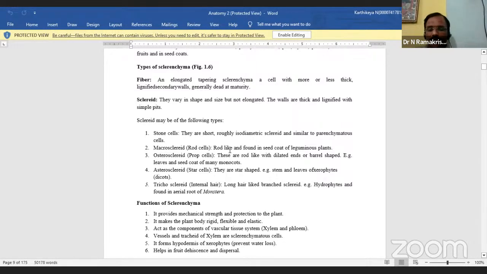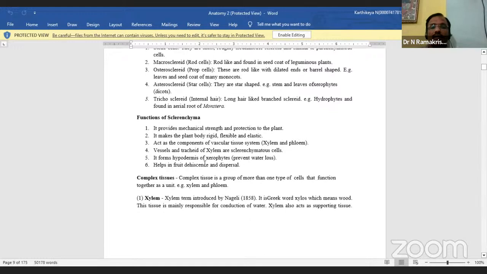Fibers are also known as wood fiber-like structures. Fibers are elongated cells with tapering ends. They occur commonly in the vascular tissues, but also occur in the ground tissues.